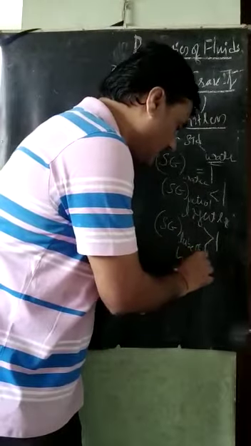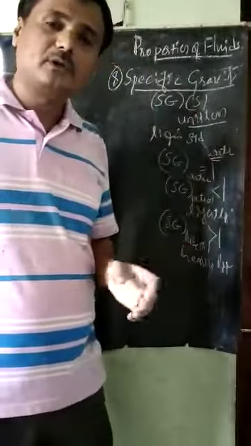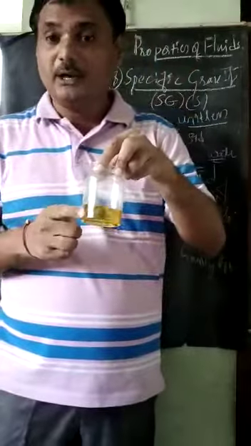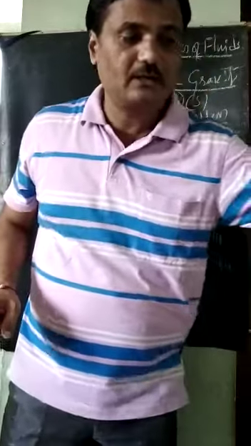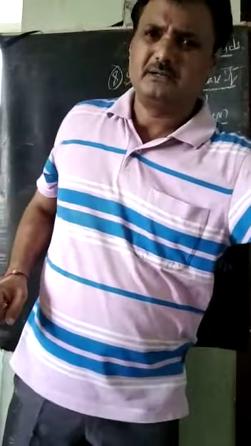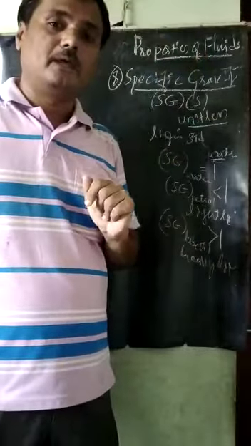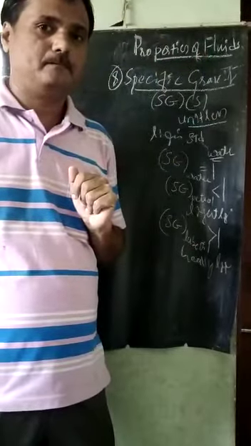These liquids are called heavy liquids. Take lubricant oil, some edible oil, and also liquids like honey. Likewise, they are called heavy liquids.